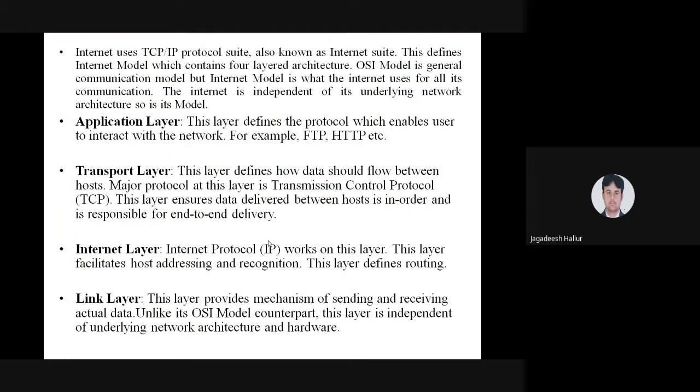So it uses only 4 layers: the application layer, the transport layer, the internet layer, and the last one, the link layer, that is the physical link layer. The internet uses the TCP/IP protocol suite, also known as the internet suite. This defines the internet model, which contains a 4 layered architecture. TCP/IP is a 4 layered architecture, and the OSI model is a 7 layer architecture. Which are the 4 layers? Application layer, transport layer, internet layer, that is the network layer, and the data link or physical layer.